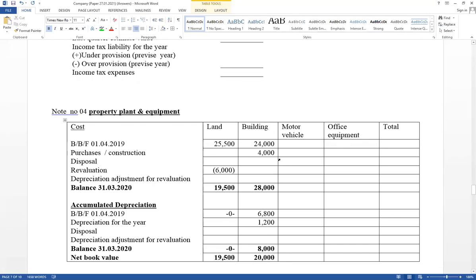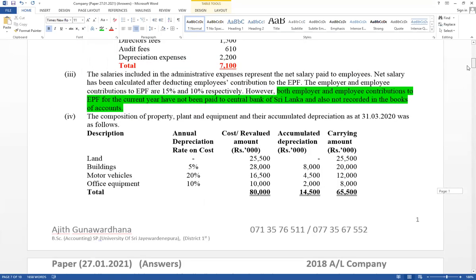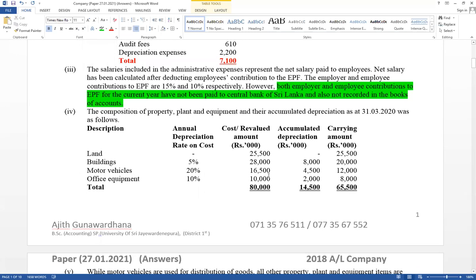Building depreciation. At the same time, try to compute office equipment. Office equipment depreciation also included under administration. Therefore, I am going to discuss now the office equipment part. Right, office equipment, no adjustment effect. No adjustment effect for office equipment. Therefore, 10,000, both opening and closing balance 10,000. It has not changed during the current period. No adjustment effect. But depreciation recorded 10% rate.